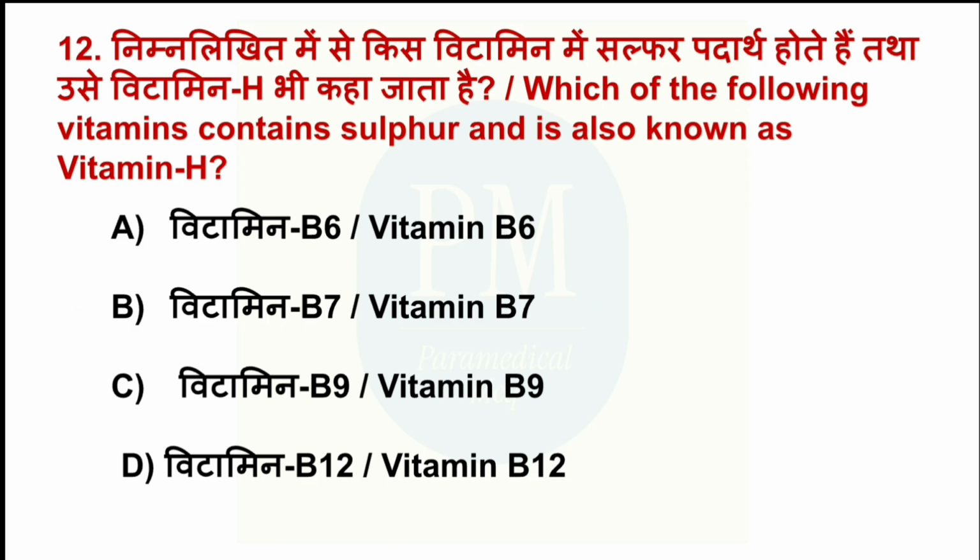Which of the following vitamins contains sulfur and is also known as vitamin H? Option A, vitamin B6. Option B, vitamin B7. Option C, vitamin B9. Option D, vitamin B12. The correct option is option B, vitamin B7.